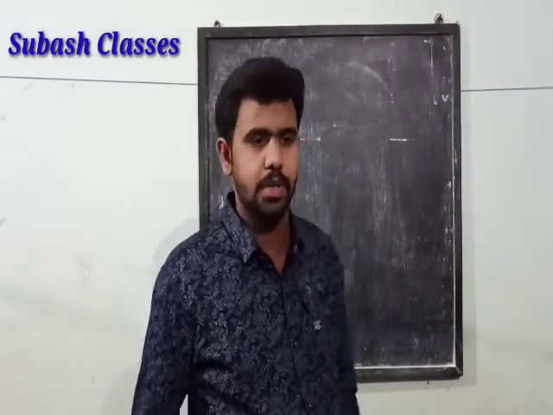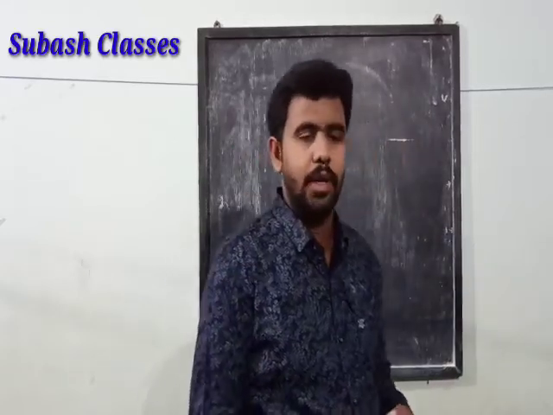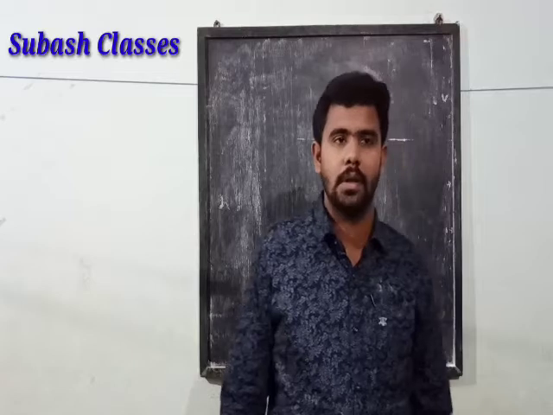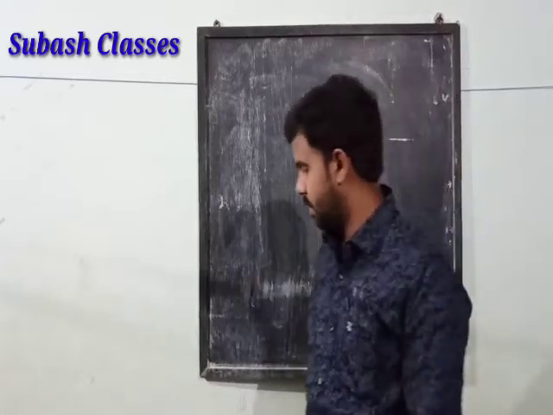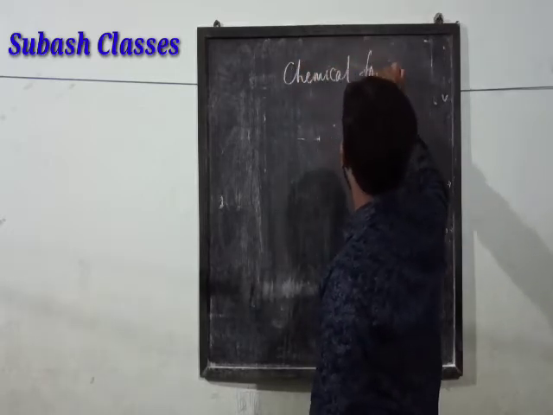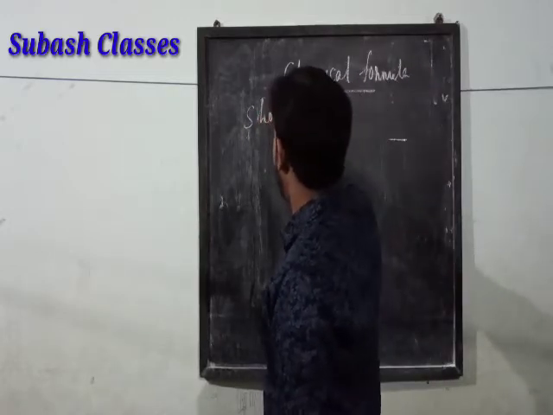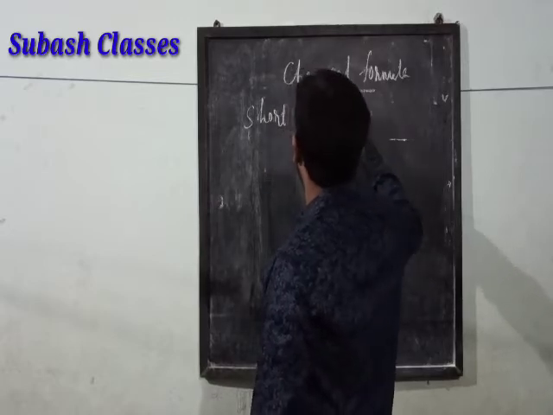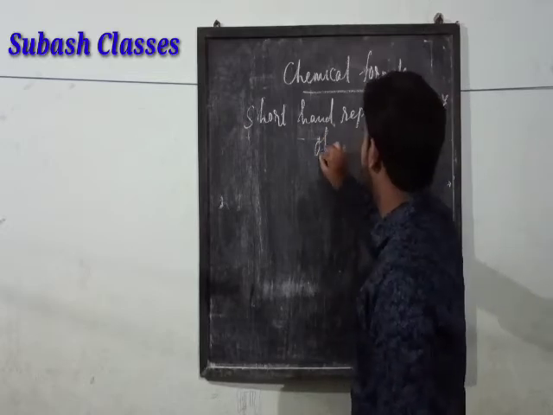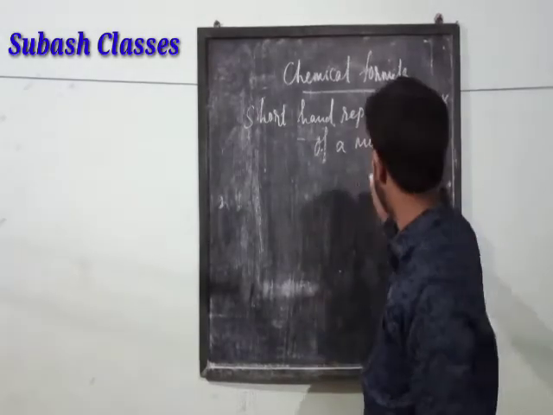Students, we have just discussed molecules. Just like in the case of atoms, we use symbols, similarly we use a chemical formula for writing down molecules or compounds. Now, what is this chemical formula? This is the shorthand representation of a molecule, or in simple terms we can say of the compound also.